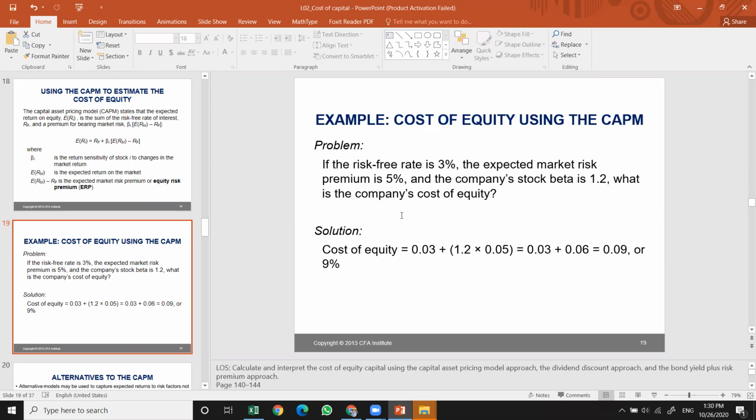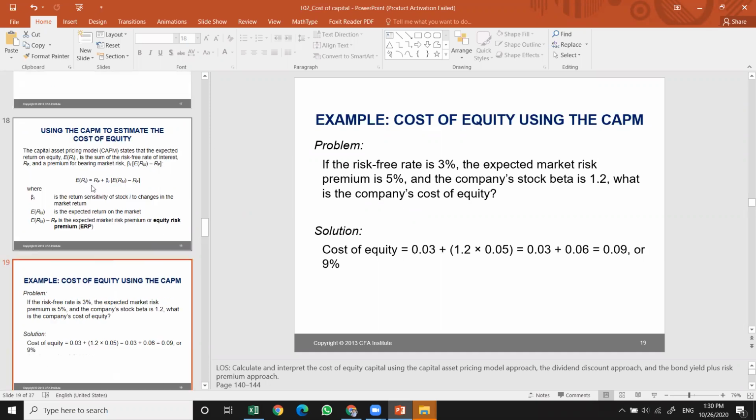If the risk-free rate is 3%, the market risk premium is 5%, and the company has a beta of 1.2, what is the company's cost of equity? It's just straightforward. What do you do? Just take the numbers and plug them into the formula from the previous slide and get the cost of equity calculated.